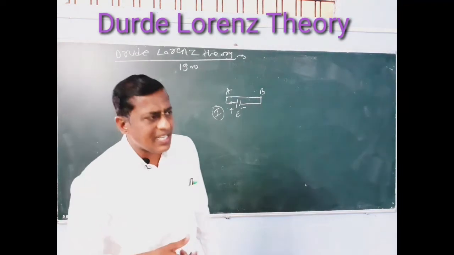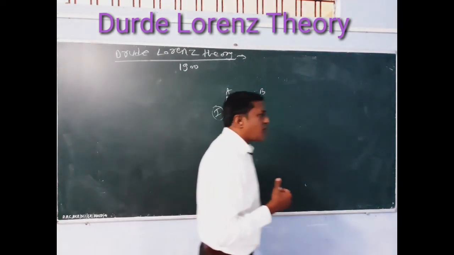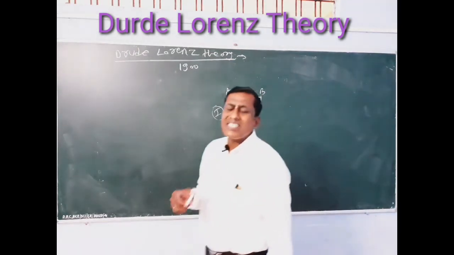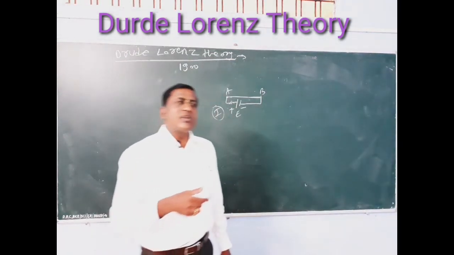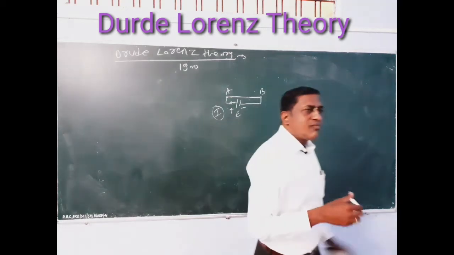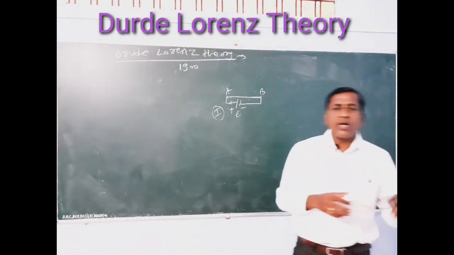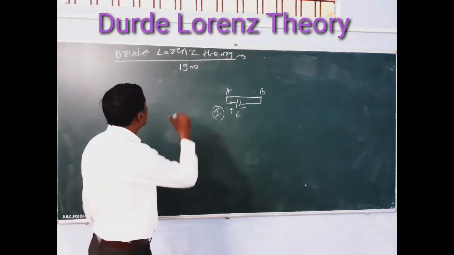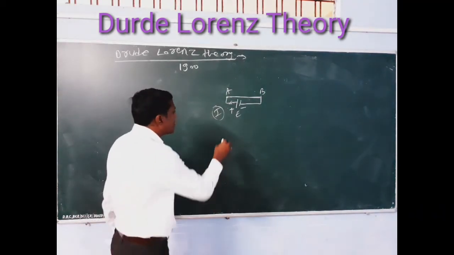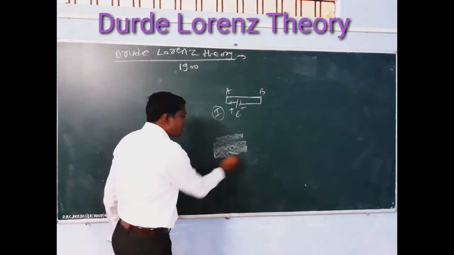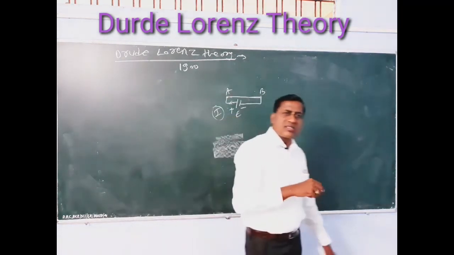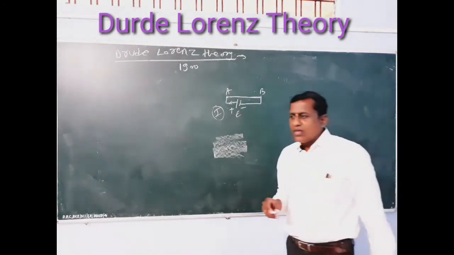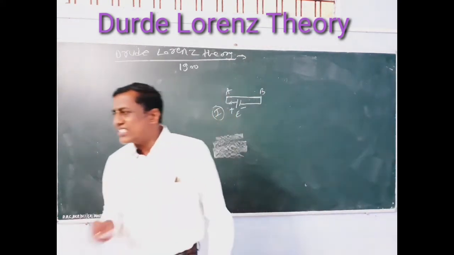What is Lorentz's theory? In the same year, in 1900, Lorentz, using Drude's theory, combined both to form the Drude-Lorentz theory. He also explains the concept of the free electron. This is any metal containing a number of free electrons, and initially these electrons are stationary when we do not apply any external electric field.